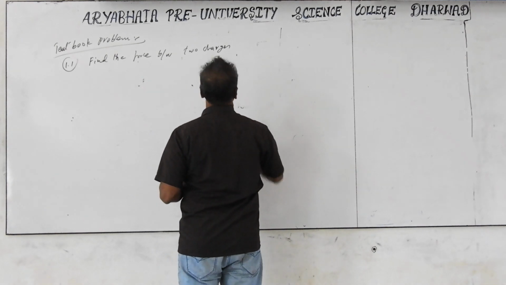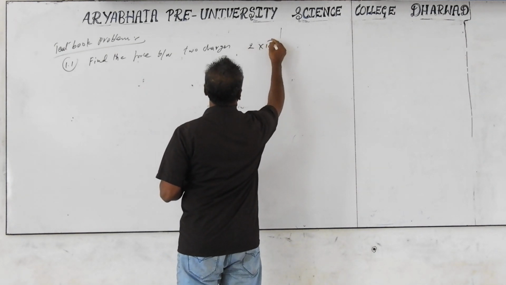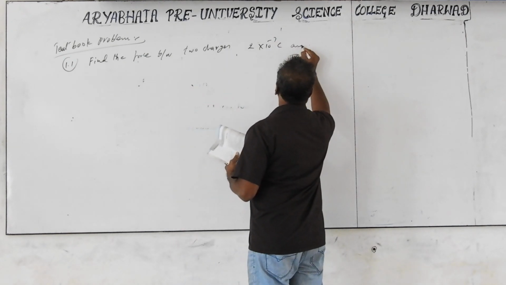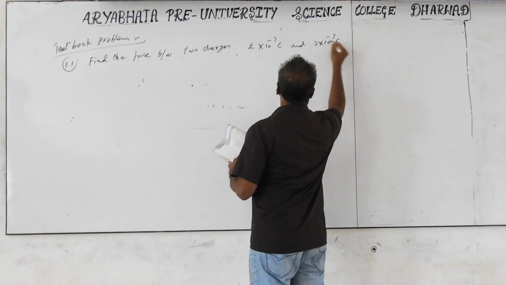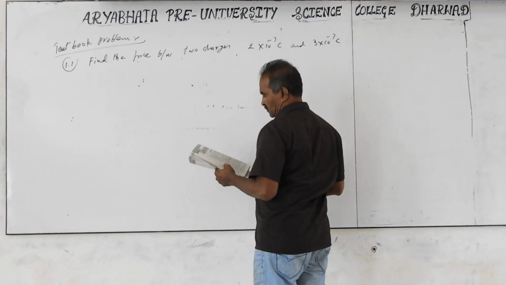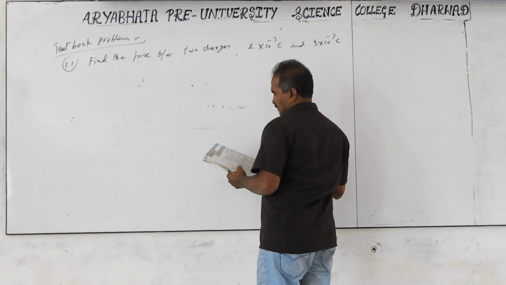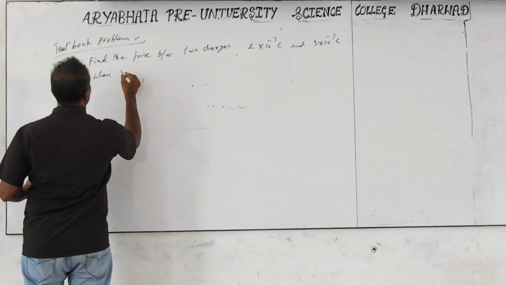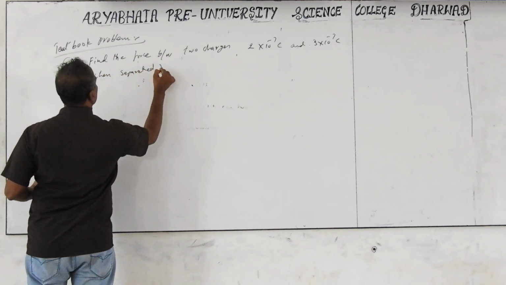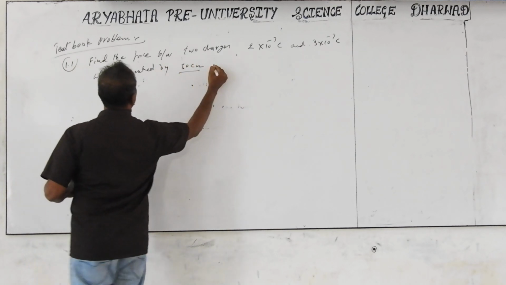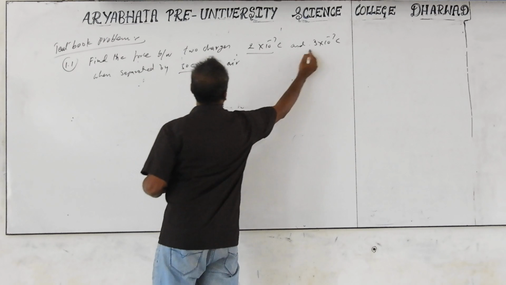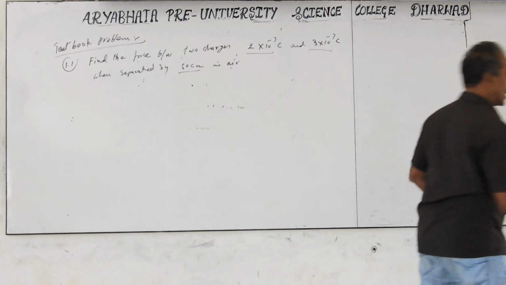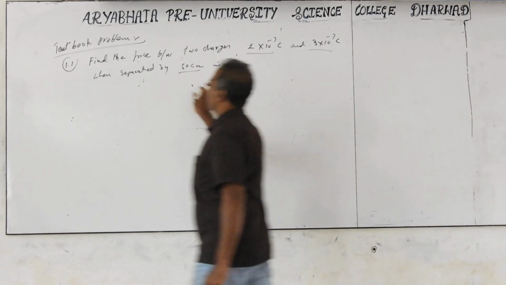2 into 10 to the power of minus 7 coulombs and 3 into 10 to the power of minus 7 coulombs, when separated by 30 centimeters in air. So one is Q1, another one is Q2, and r is this one. Air means the constant K is equal to 1, and the relative permittivity is automatically equal to 1.